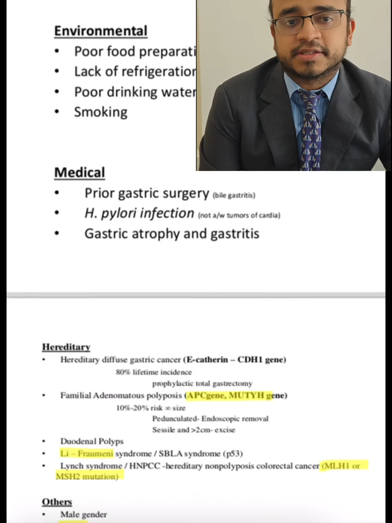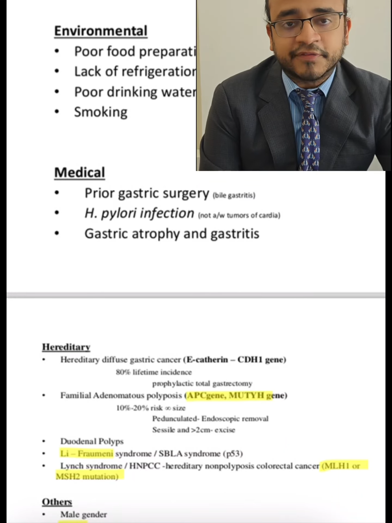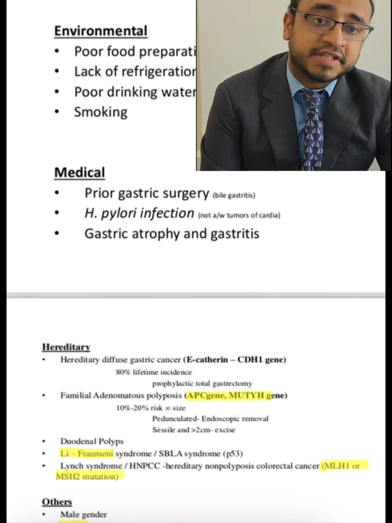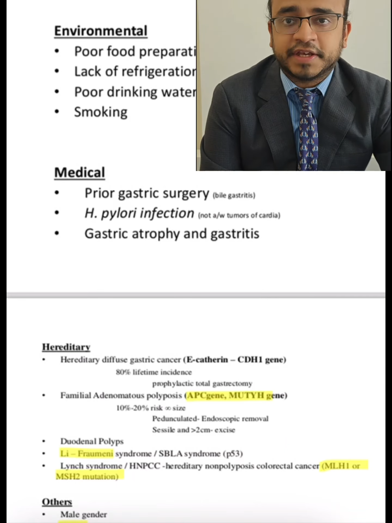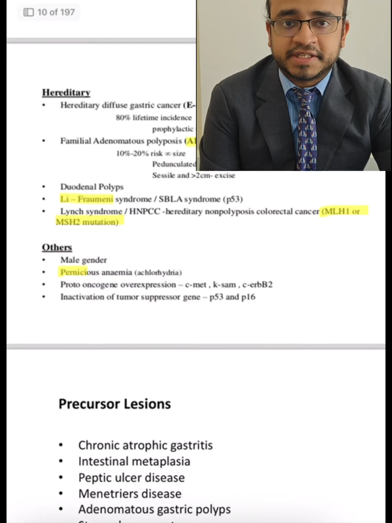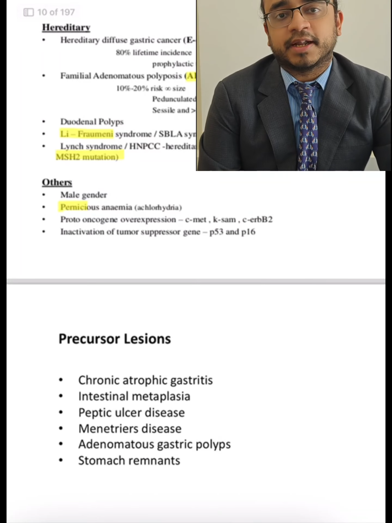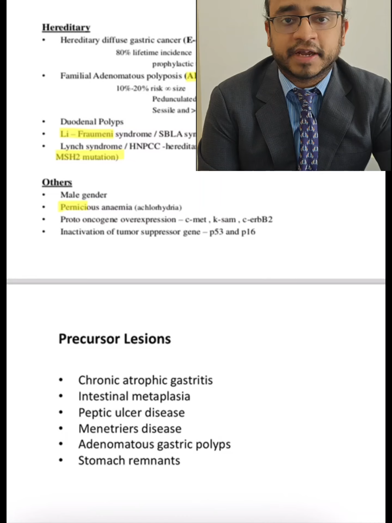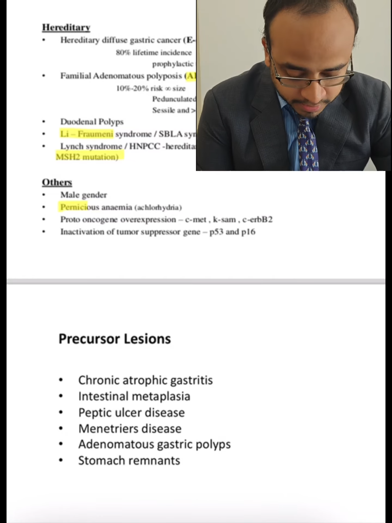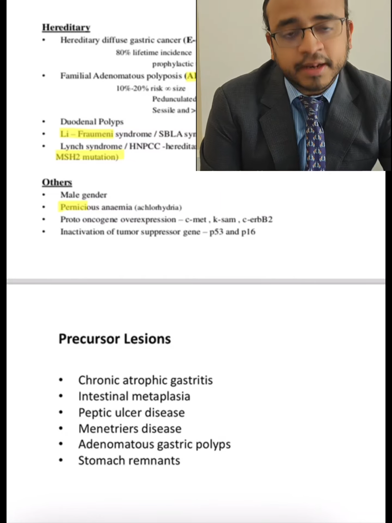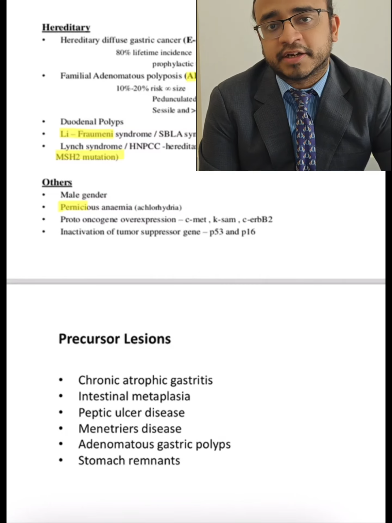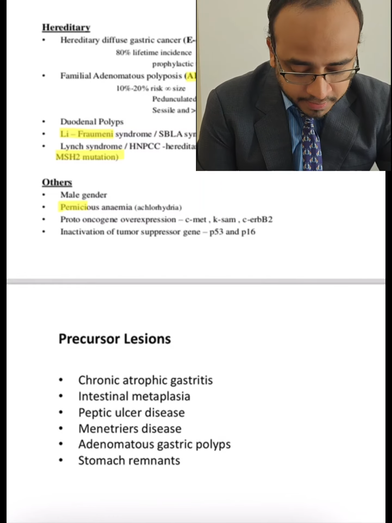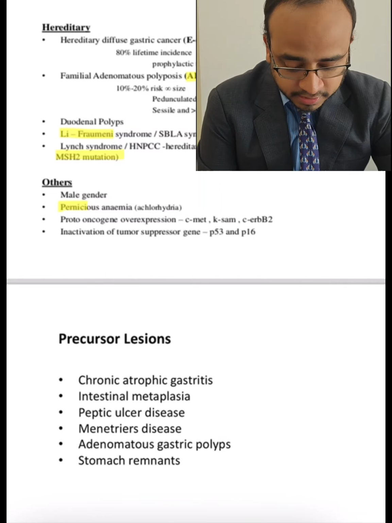Then we have some hereditary factors for gastric cancer. Hereditary diffuse gastric cancer syndrome is associated with the CDH1 gene, which is a high penetrance gene, and it is associated with the protein E-cadherin. There is loss of E-cadherin protein in this mutation of the CDH1 gene, and an 80% lifetime risk of developing gastric cancer if you have a CDH1 mutation. And familial adenomatous polyposis, that is FAP, is associated with the APC gene, or you can have the other variant, the MUTYH gene. In this, a 10 to 20% risk of gastric cancer is there.